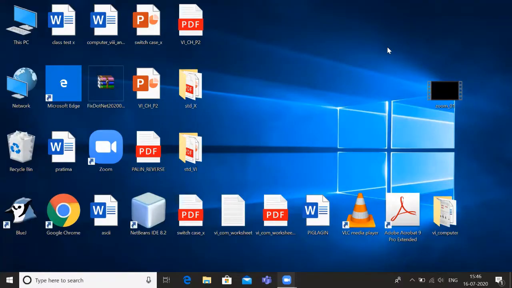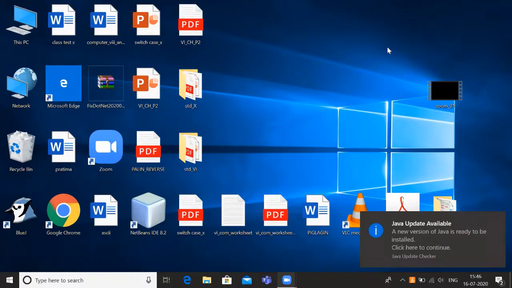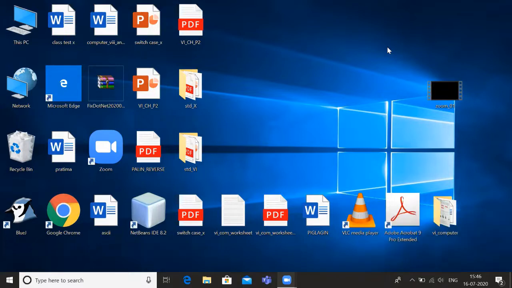Good morning, students. Today we'll discuss more about Windows 10. That is your chapter 2. So, Windows 10 is a GUI based operating system. That means graphic user interface based operating system.